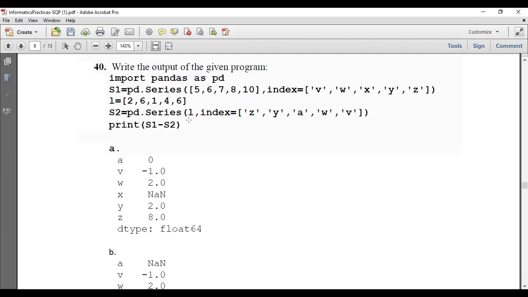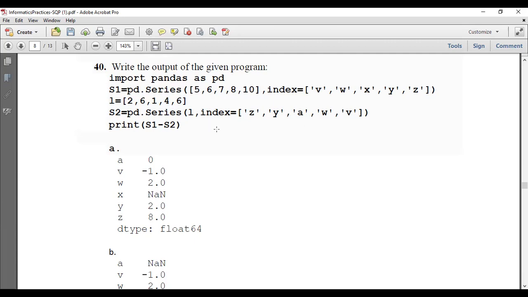First, how will it be printed? All the indexes will be printed in ascending order, like A to Z. In that, what all are coming over here? So A, V, W, X, Y, Z. That's the order of the indexes. Now checking in S1 whether index A is there. No, but S2 has it. So when an arithmetic operation is performed, matching indexes will be checked first. If it is found, it will do the corresponding operation. Otherwise, it will return a NaN value.